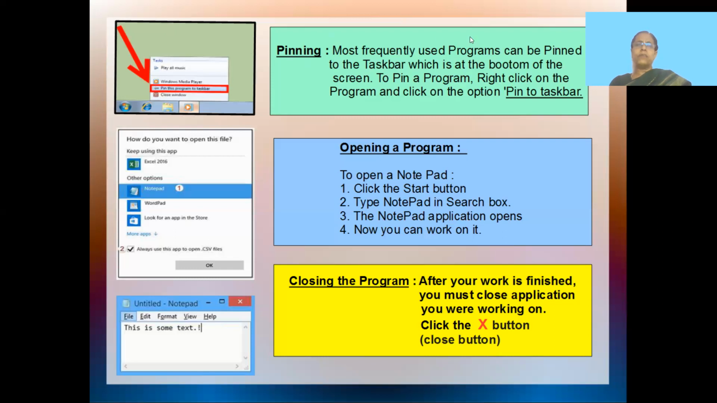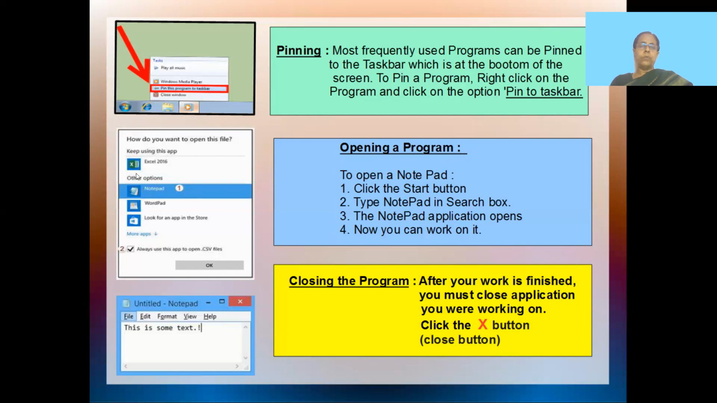So mostly frequently used programs can be pinned to the taskbar, which is at the bottom of the screen. To pin the program, just right click on the program, and click the option which is pin to taskbar. Here you can see the option, I right clicked on that, and it says pin to the taskbar. The next thing that we learn is how do you open a program.